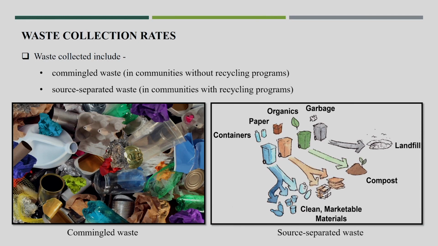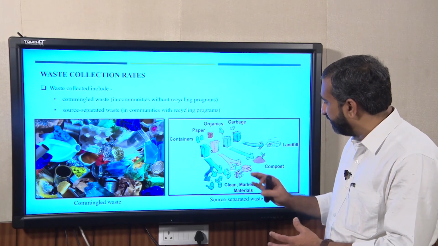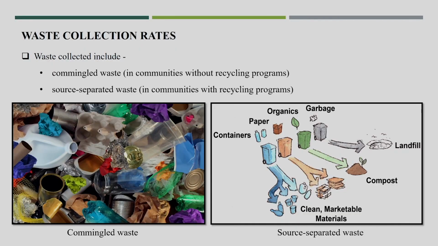And now under the Swachh Bharat mission, this was the major thought behind the mission, where waste is collected in a source separated way. Here the dry matter, especially paper and different dry matters, easily gets recycled.